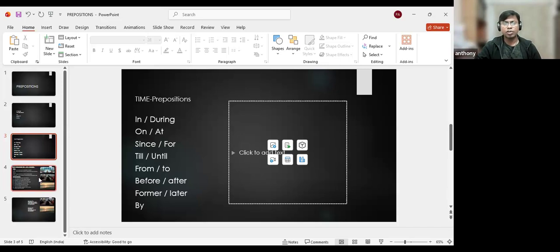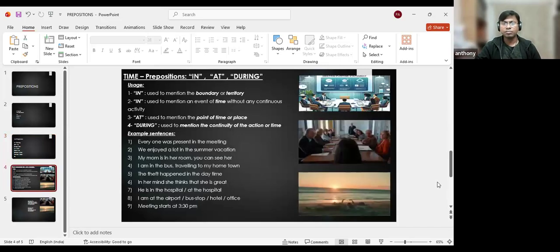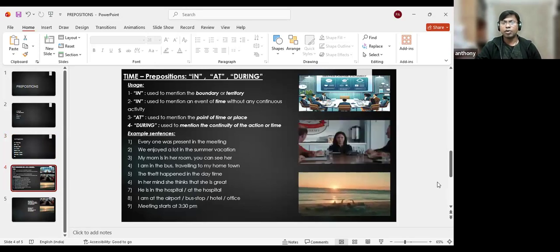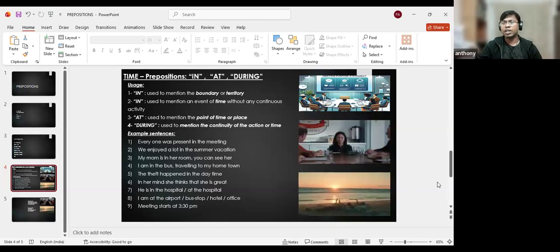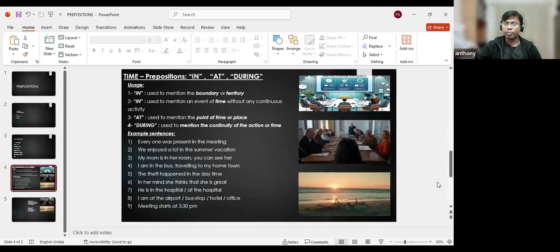So as of now, I just wanted you to keep this in mind. In, at, during. In: boundary and territory of time and place. At: point of time and place. During: for the continuity of activity in a particular time frame. That is the only thing. And at, please use it for places. Please use it for all public places. That's about the thing.